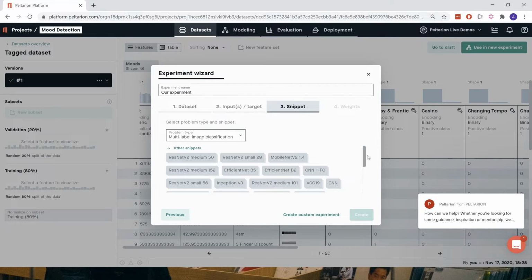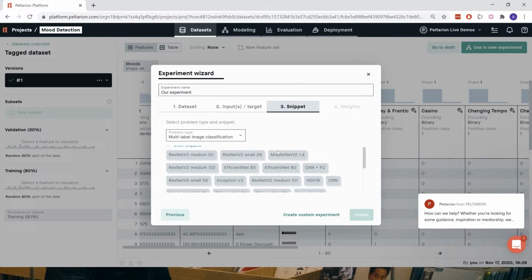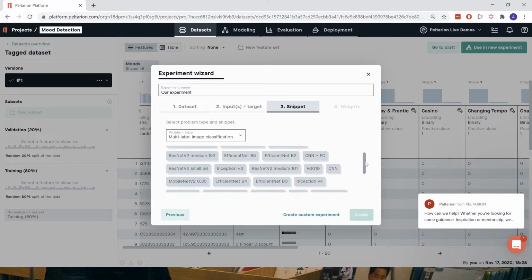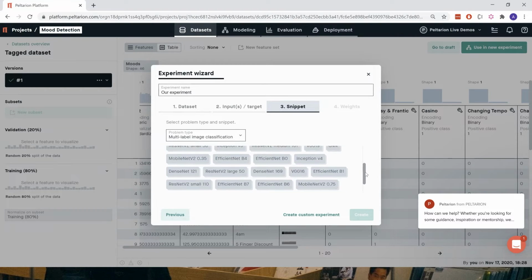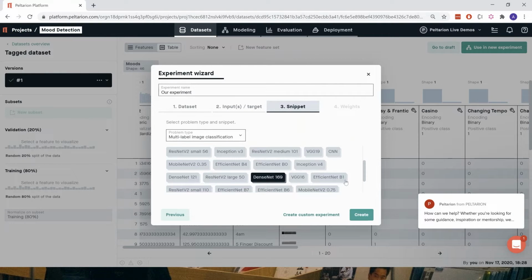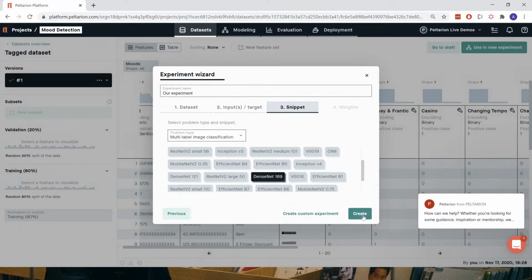It's anything really that makes it possible to find the experiment later. And you see when we selected this problem type, a number of different models pop up. We can try multiple of these, but for now we're just going to use this one, DenseNet 169, which I found out works quite well with this dataset.